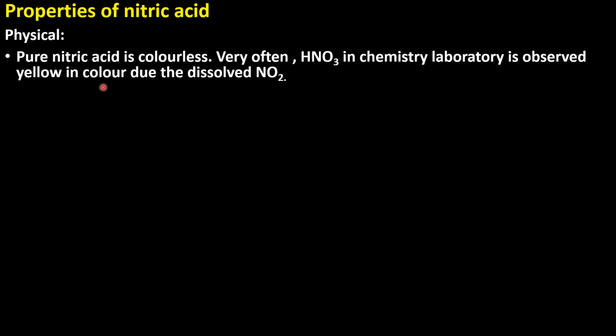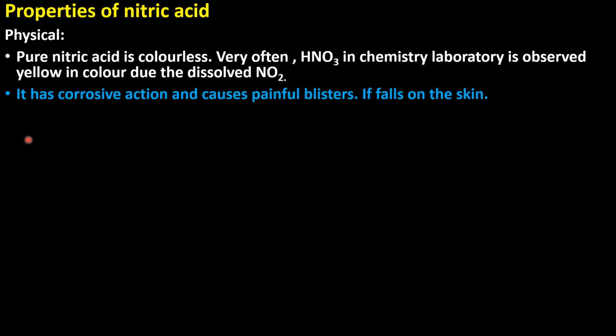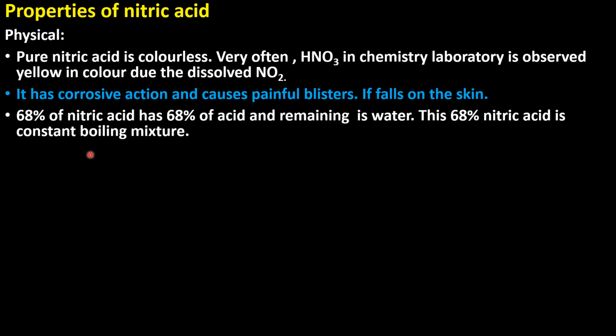Properties of nitric acid. Physical properties. Pure nitric acid is colorless. Very often, nitric acid in the chemistry laboratory is observed in a pale yellow color due to the dissolved nitrogen dioxide. Nitric acid has a corrosive action and causes painful blisters if it falls on skin. 68% nitric acid has 68% of acid and the remaining is water. The 68% nitric acid is a constant boiling mixture.